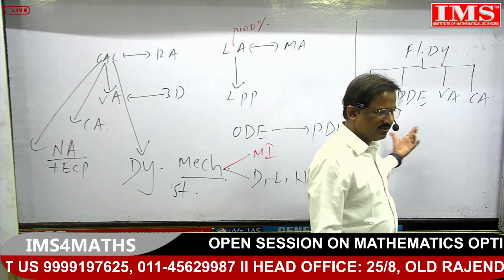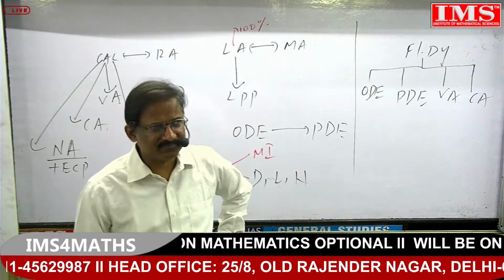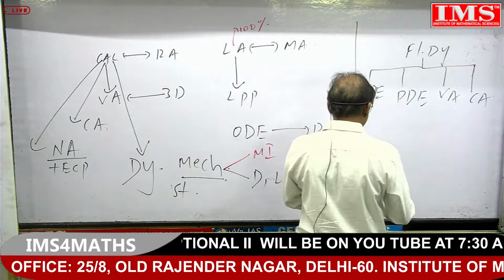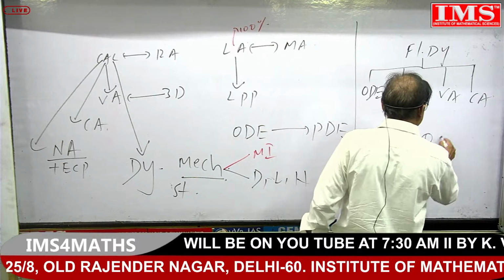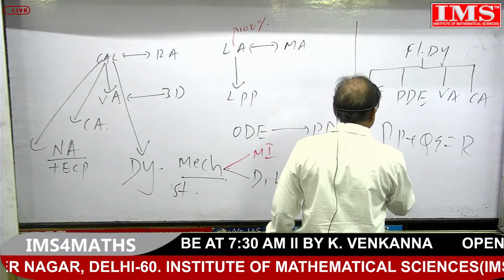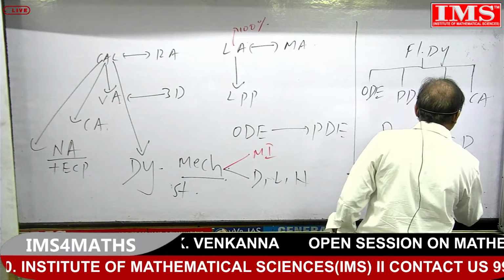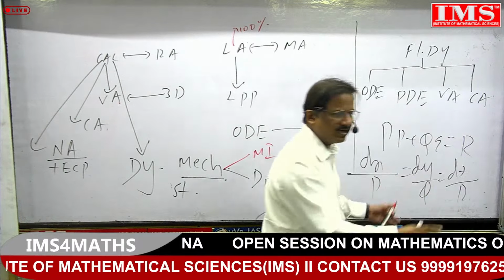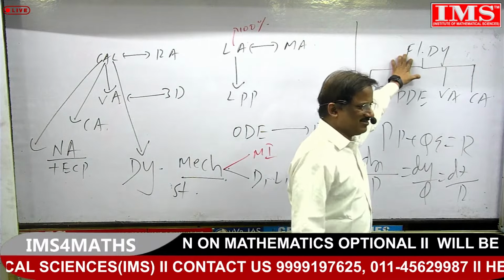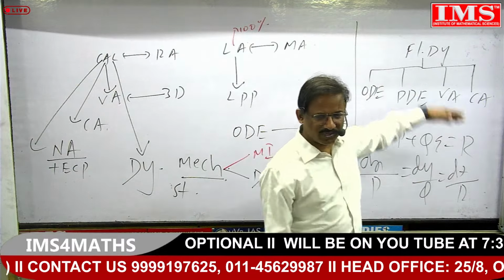Solving ODE, solving PDE. There is a content called Lagrange PDE in the PDE chapter. What is Lagrange PDE? We would like to see there: Pp + Qq = R. What are the Lagrange auxiliary equations? dx/P = dy/Q = dz/R. These are the Lagrange auxiliary equations. They are the same as the streamline equations here. Whatever we solve in PDE, the same thing we work out here.